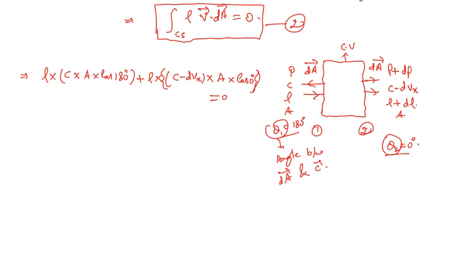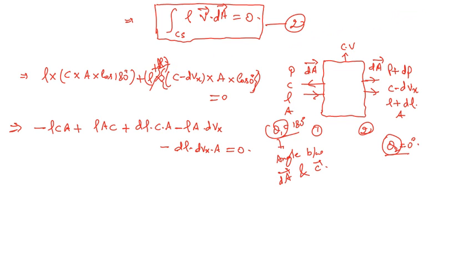Now we are going to solve it further. I beg your pardon, here I have mentioned rho, but this is rho plus d rho. So we're going to solve it further. This is what we're going to get: minus rho CA plus rho AC plus d rho into CA minus rho A into dVx minus d rho into dVx into A. That will be equal to 0.